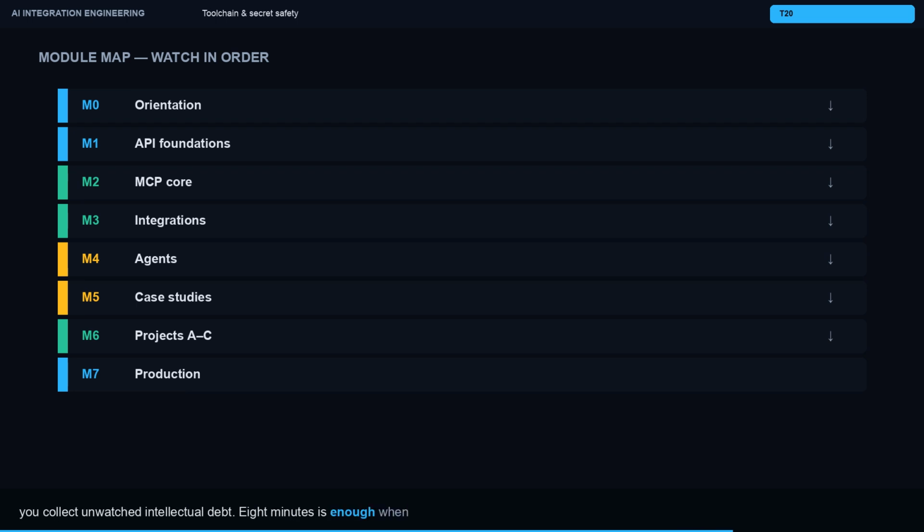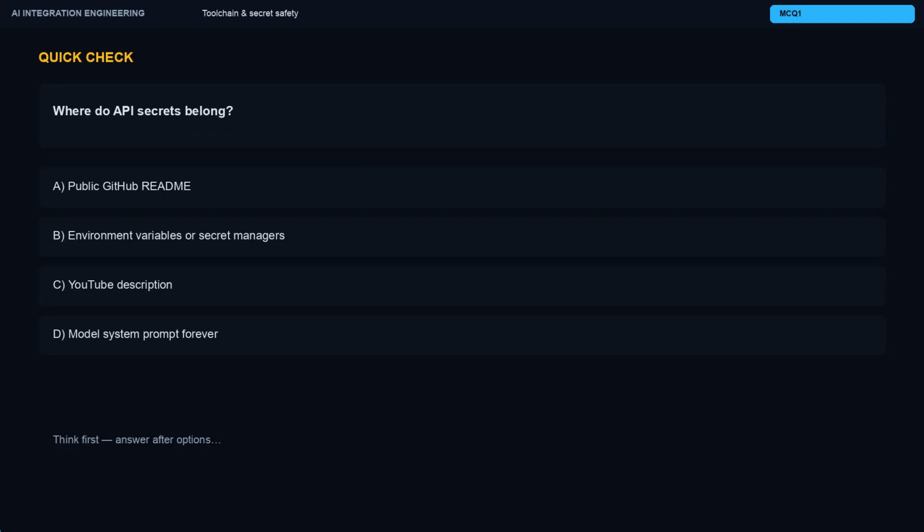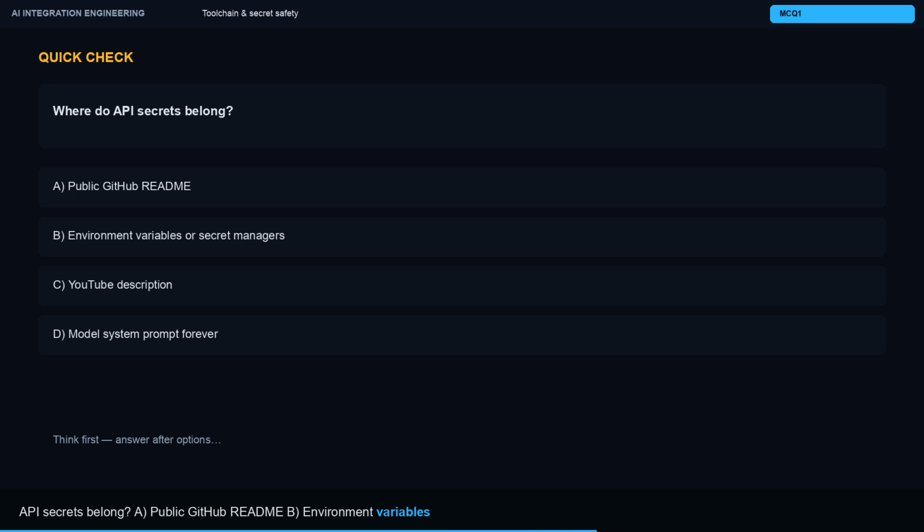Quick check. Question 1. Where do API secrets belong? A. Public GitHub README. B. Environment variables or secret manager. C. YouTube description. D. Model system prompt forever. The correct answer is B.